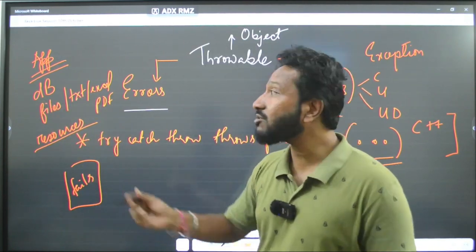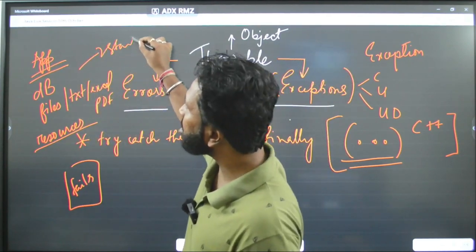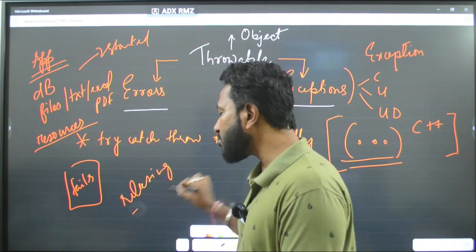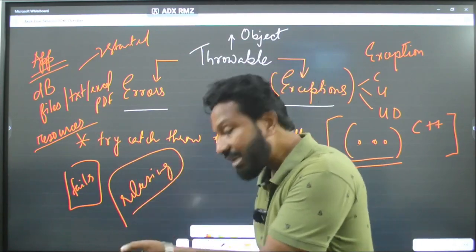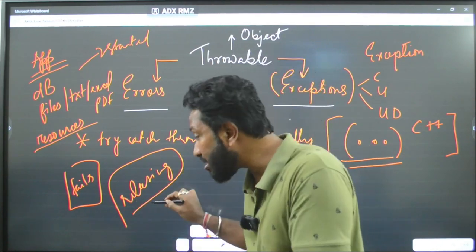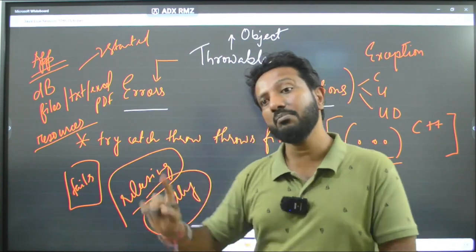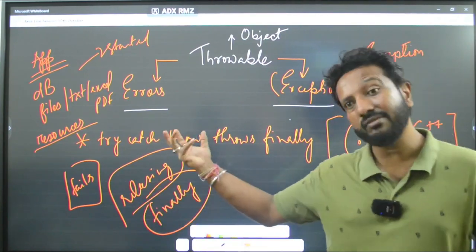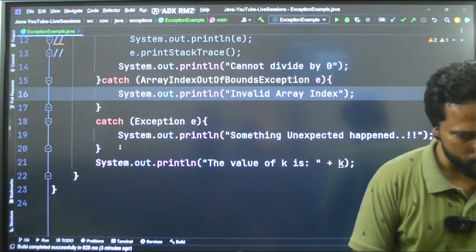Is it a good practice to keep them open? I have started all the resources. I should be releasing the resources, right? I should be closing all the files, right? This is very, very mandatory. So anything that is mandatory and has to be released is done in the finally block. Please remember that. All the memory releasing is done in the finally block. Any function that you want to close should be kept in the finally block like this.